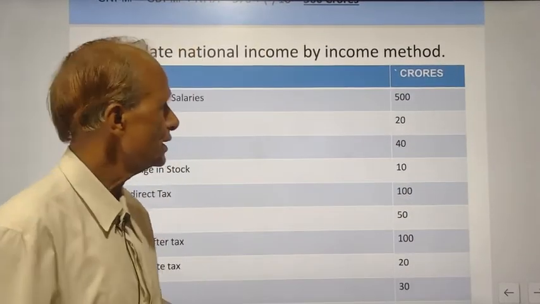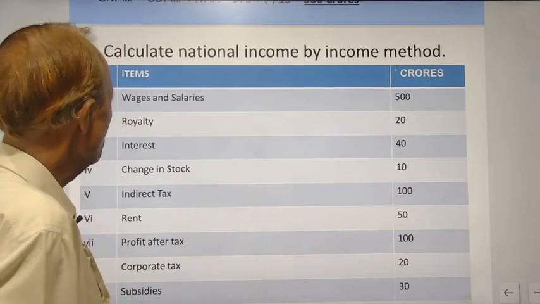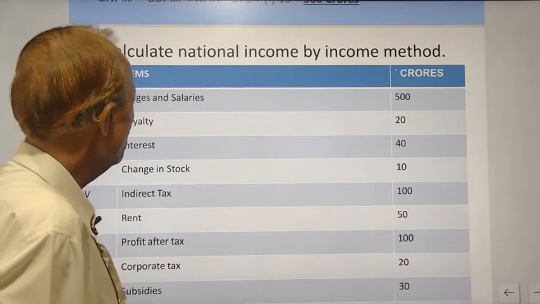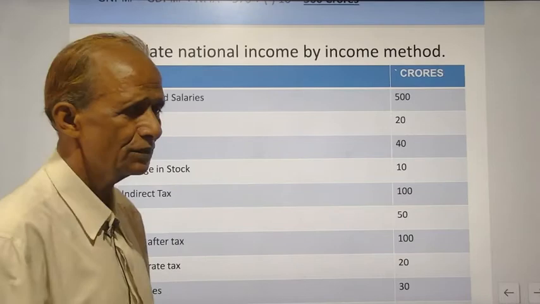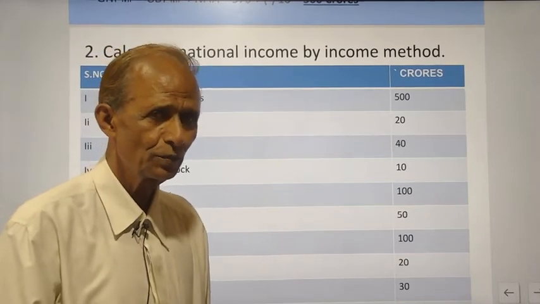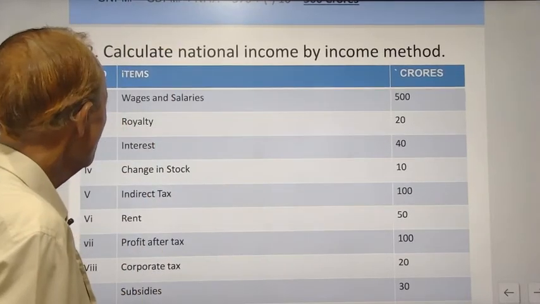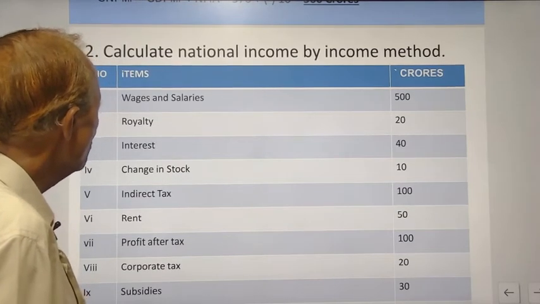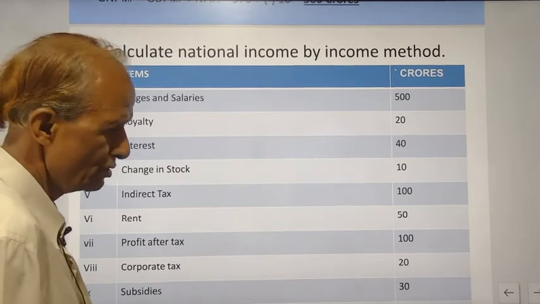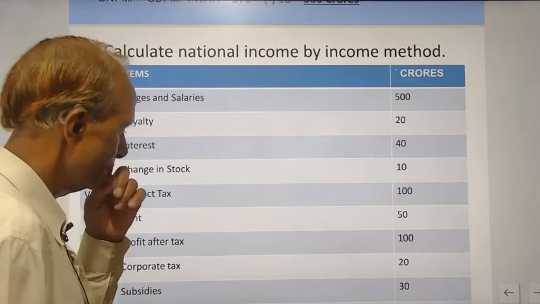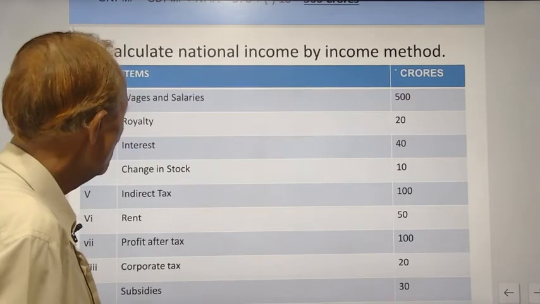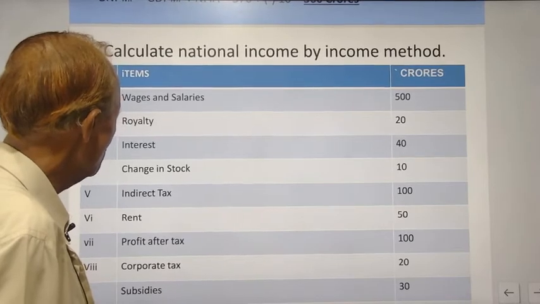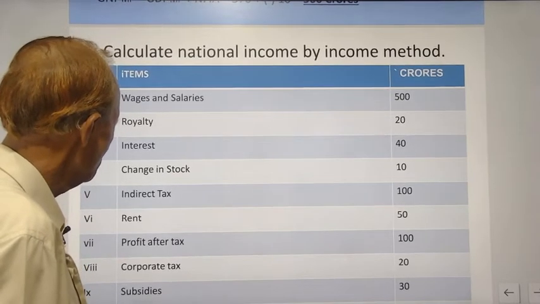Now the second example: calculate national income by income method. You are given wages and salaries, that is the part of compensation to employees. Royalty, interest. You have to ignore change in stock, that is not in the components of national income calculation by income method.